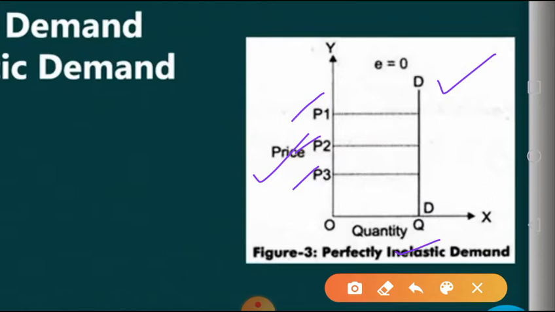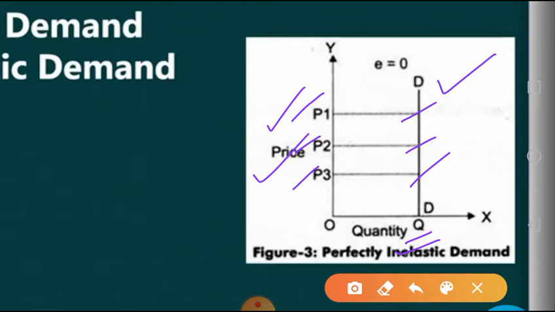This shows that whatever the price of the commodity, P1 rupees, P2 rupees or P3 rupees, there is no change in quantity demanded. All the time we were demanding the same quantity of the commodity.